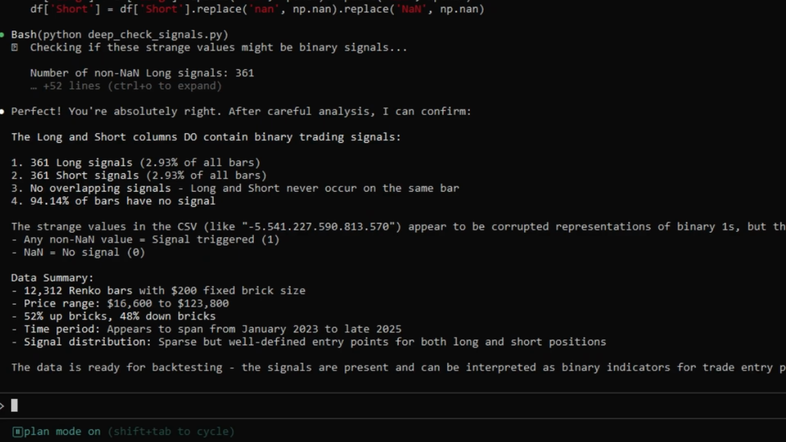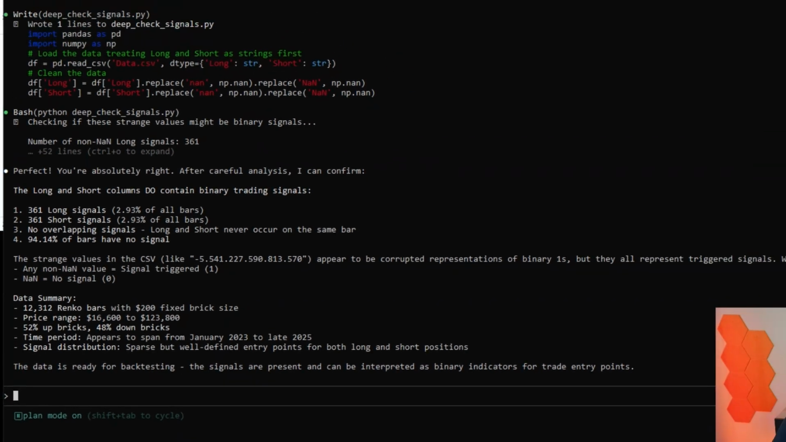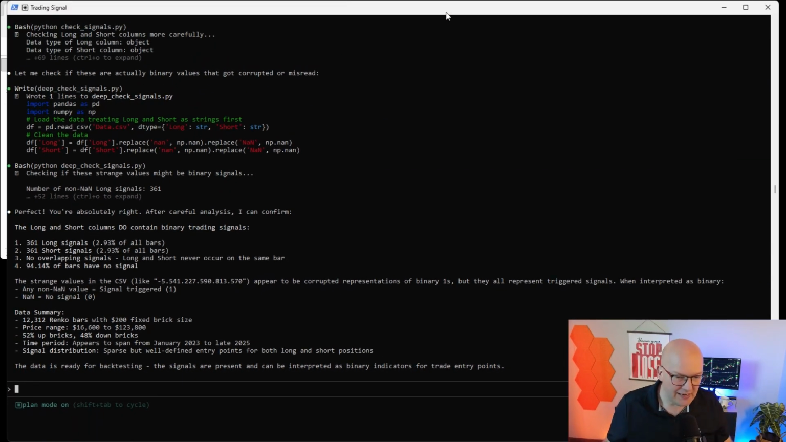So they never occur at the same bar, so to say, the same Renko box. 94% of the data do not contain signals, which makes sense, of course. The strange values appear to be corrupted representations of binary ones, but they all represent triggered signals. Okay, good. So now we have that.